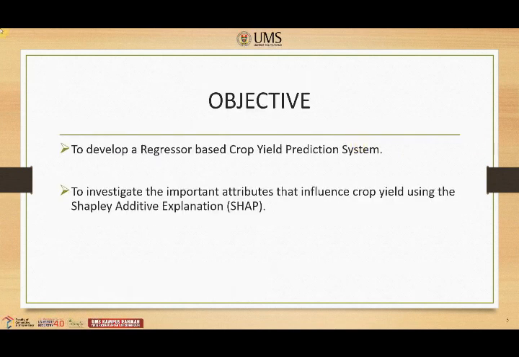The objective of this paper is to develop a regressor-based crop yield prediction system and to investigate the important attributes that influence crop yield using the Shapley Additive Explanation, also known as SHAP.